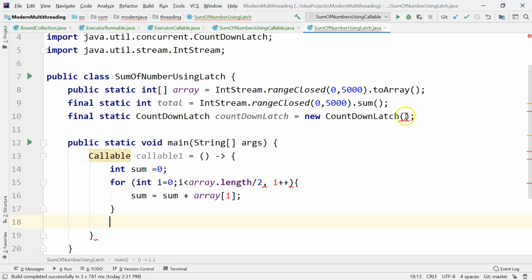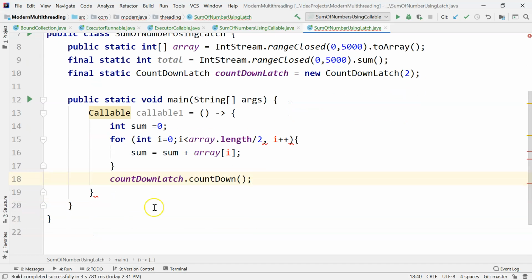So here we need to initiate the countdown latch because we are running 2 threads, so we'll initiate with 2. Now we'll be doing the countdown with countdownLatch.countDown. So once this thread finishes processing, it will count down from 2 to 1.